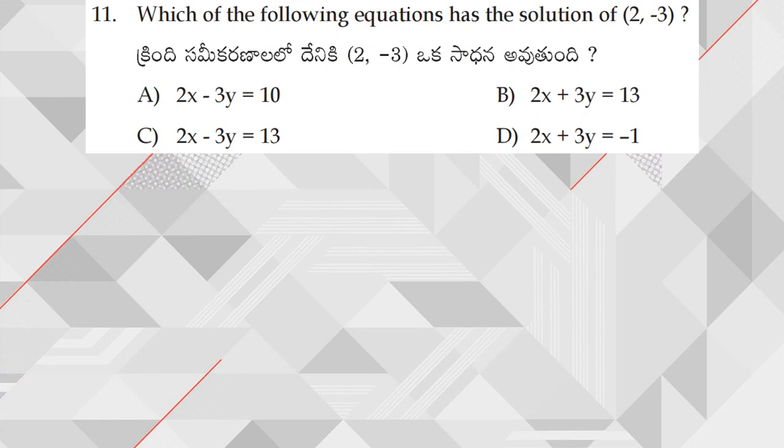Which of the following equations has the solution 2 comma minus 3? Now this is nothing but simple option verification. So 2 2's are 4, minus 3 into minus 3 is plus 9. So 4 plus 9 is 13. But what he has given is 10, so clearly option C will come, right? So 4 plus 9 is equal to 13 is given. So option C will be my answer here.